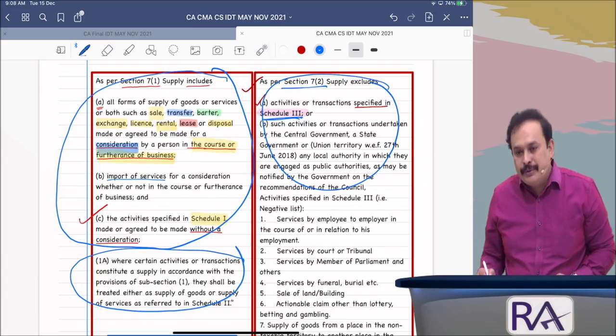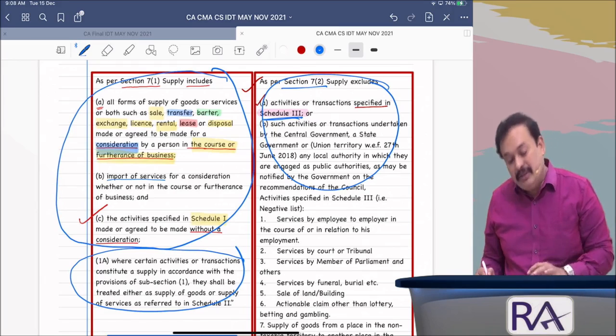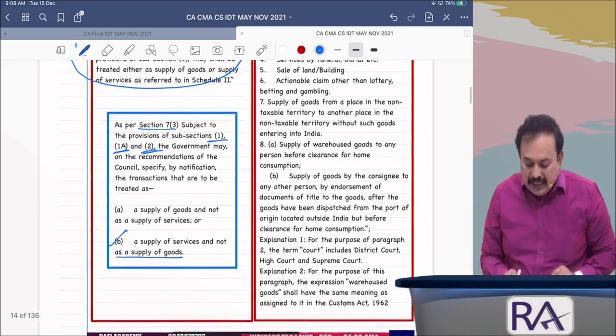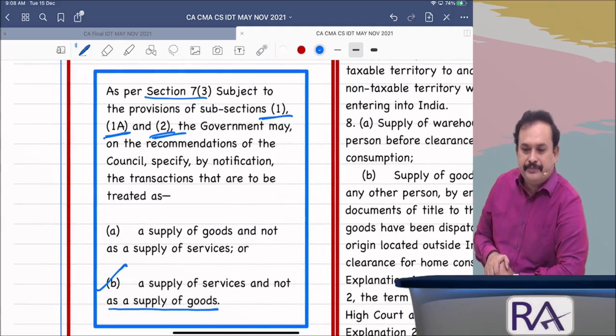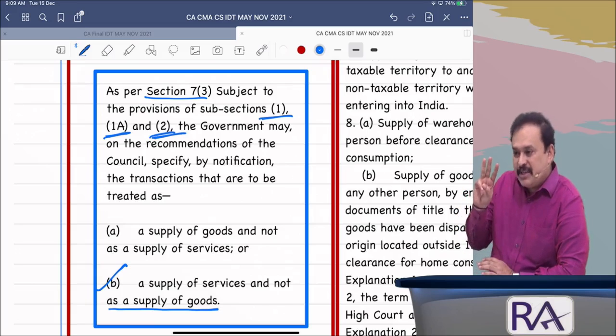What is supply of goods, called as supply of services. What is supply of services, called as supply of goods. That is the power under section 7(3). Got the clarity, my dear sir? With this, the explanation of section 7, three subsections, is concluded.